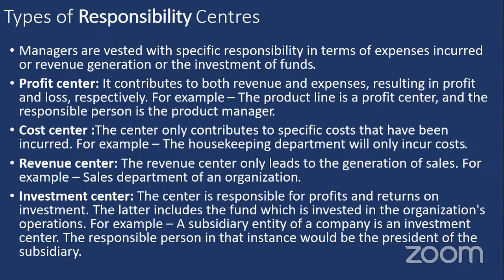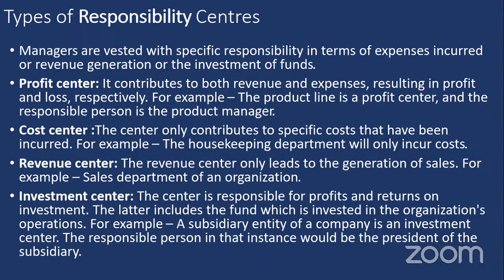That means they have to balance the expenses, and they also have to focus on generating the revenues. This is called a profit center. So, for example, a manufacturing unit manufactures and at the same time sells the products. It may be a specific business unit in a whole group.